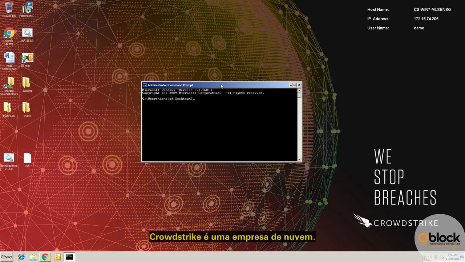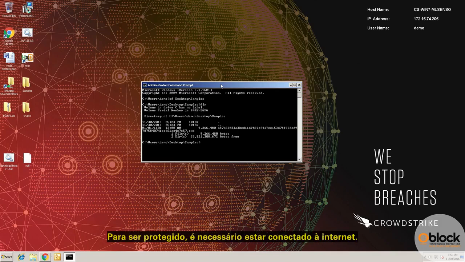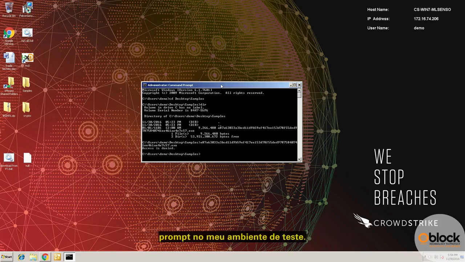CrowdStrike is a cloud company. However, this doesn't mean that in order to be protected, one needs to be connected to the internet. While connected to the internet, I'll run this known malware sample from the command prompt in my test environment.